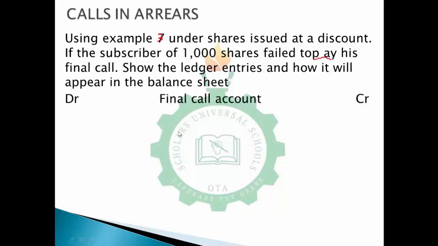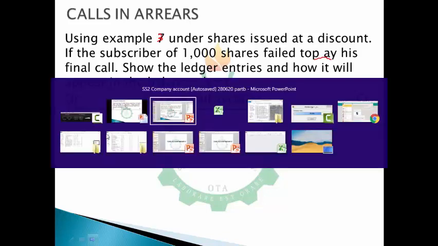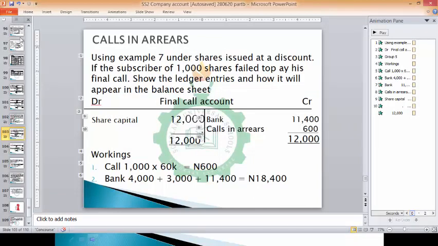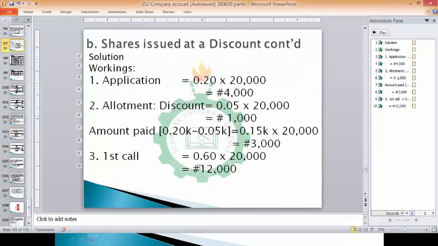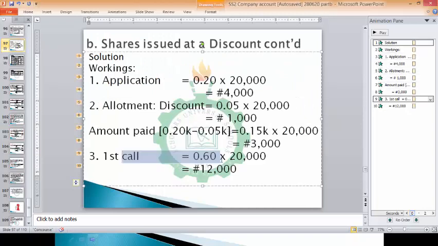So this is the final call, which is the first call also. It's the first and final call. So let's show our workings. Don't forget that for the first call, the amount is 60 kobo, which is 0.60. Let's check through our screens. For the first call, which is the final call, the call is 0.60 on 20,000 shares.